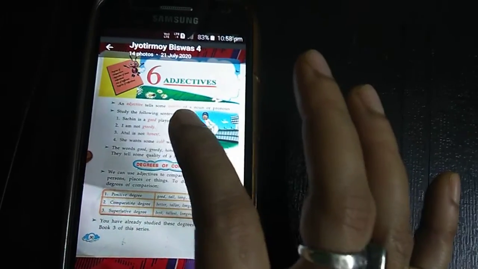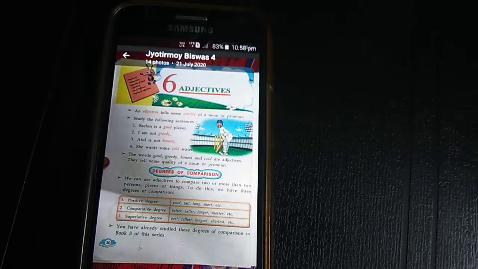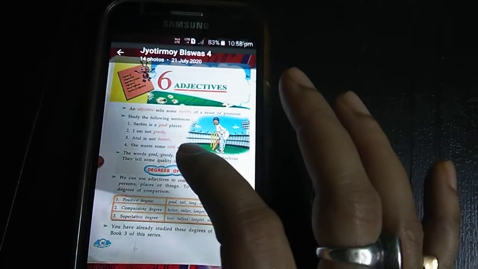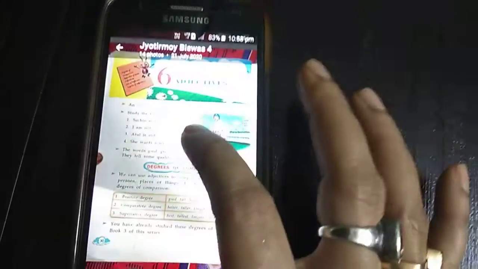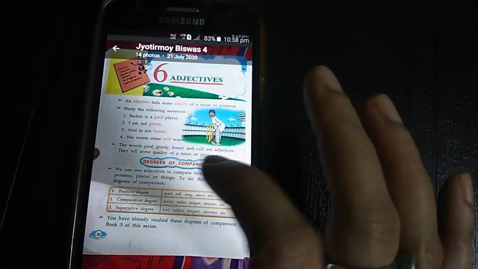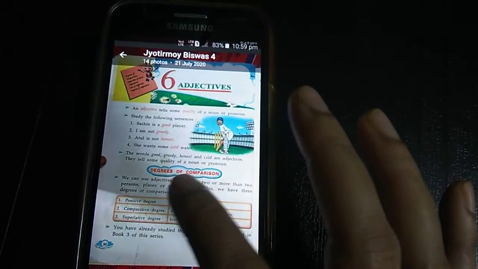So good, greedy, honest, cold. These are the adjectives. This describes how Sachin is, I am not greedy, how is Atul. Now, she wants some cold water. These words are adjectives and they tell the quality of the noun or pronoun.